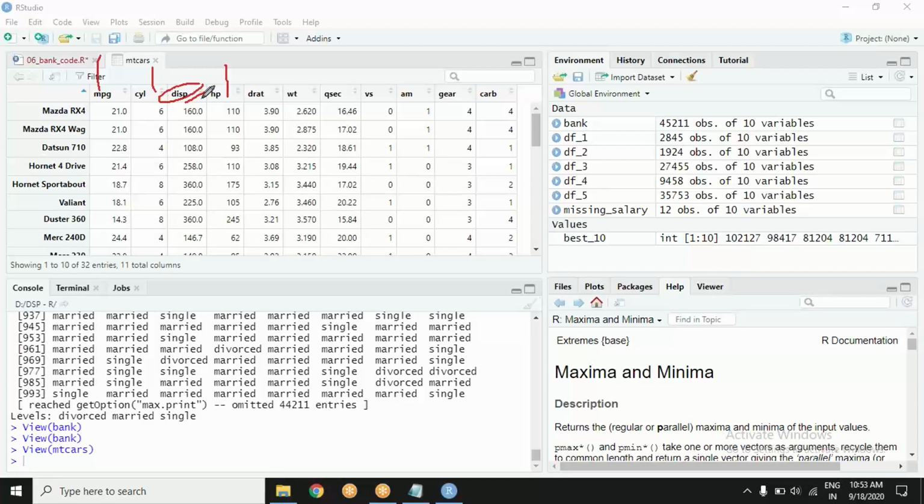It gives you the distance traveled by the piston inside the cylinder. So that is displacement. HP is horsepower. Well, hey experts, what's drat? Rear axle ratio. Fantastic. Ashutosh, are you from a mechanical background or are you just referring to the help function?